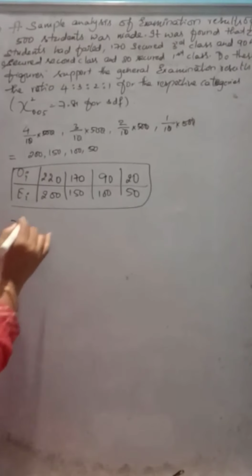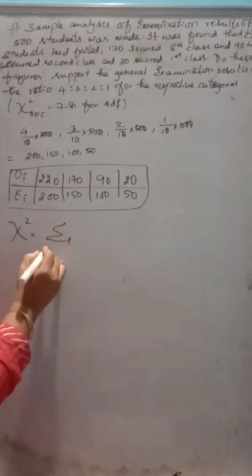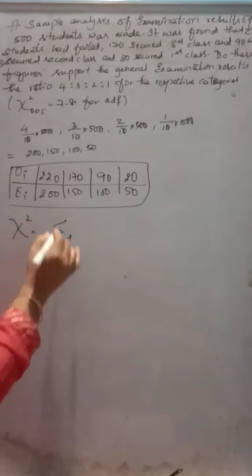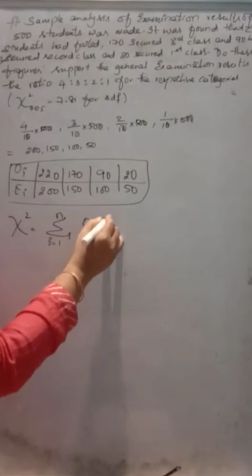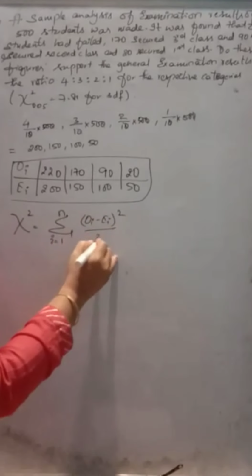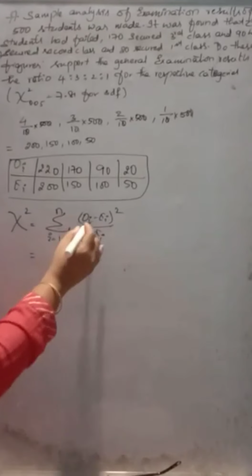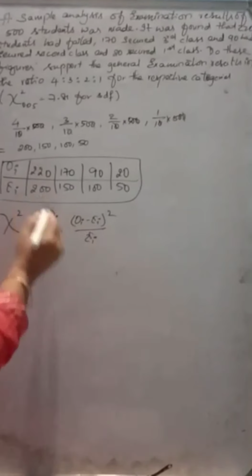Now let us apply the chi-square formula. The chi-square formula is given by summation over i equals 1 to n of (Oi minus Ei) the whole square divided by Ei. So let us take this difference, whole square, by Ei.